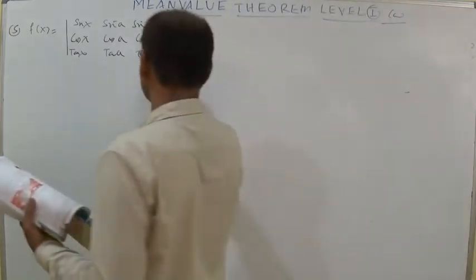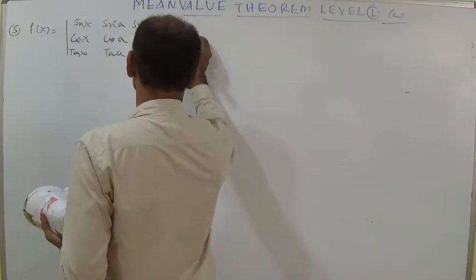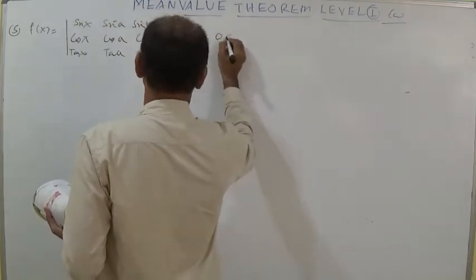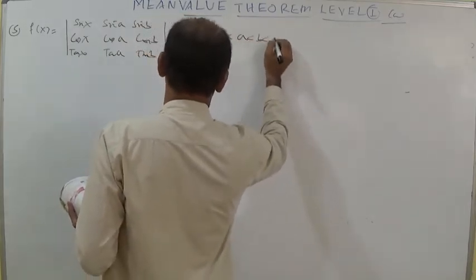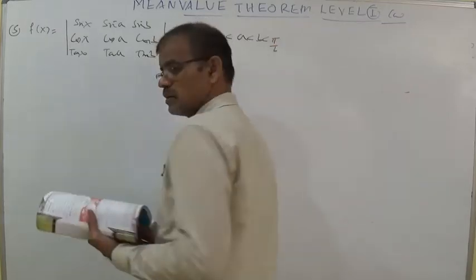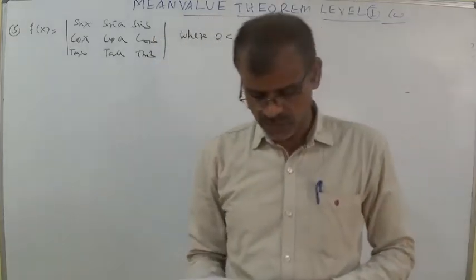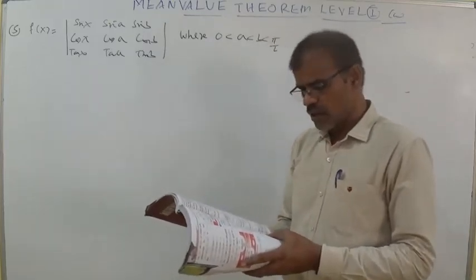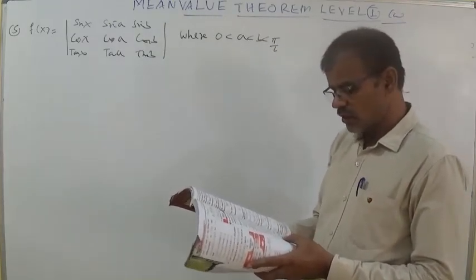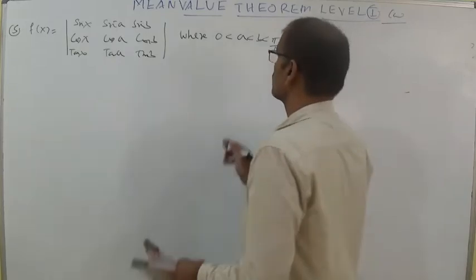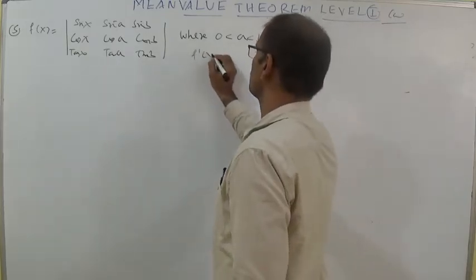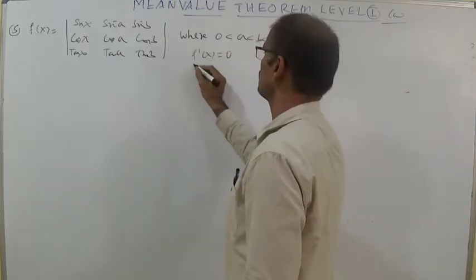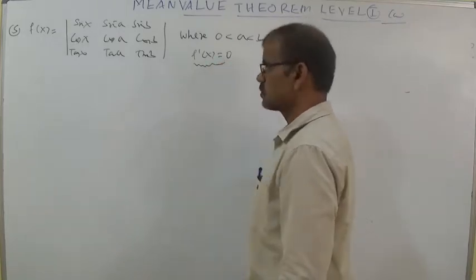The condition given is 0 less than a less than b less than pi by 2. Then the equation f dash x equal to 0 has, in the interval a comma b, dash. So we should discuss f dash x is equal to 0.